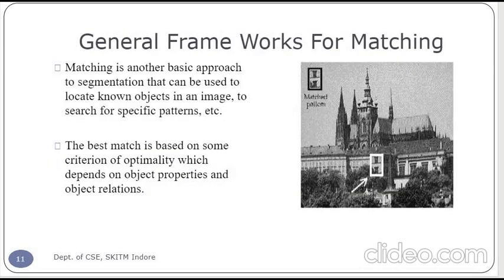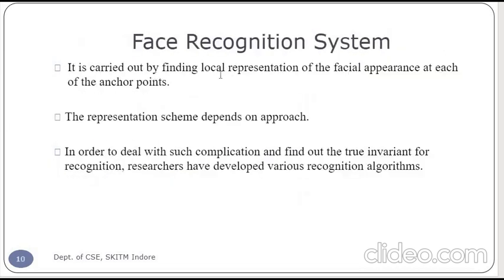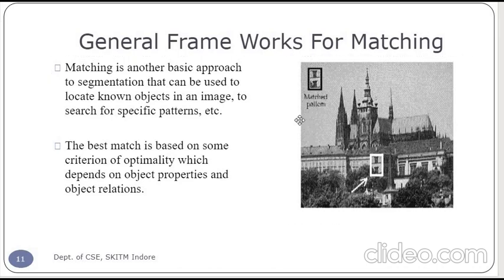The face recognition system is carried out by finding a local representation of the facial appearance at each anchor point. The representation scheme depends on the approach. In order to deal with such complications and find the true invariants for recognition, researchers have developed various recognition algorithms. In general, we match patterns; if the pattern is matched, the purpose is solved.